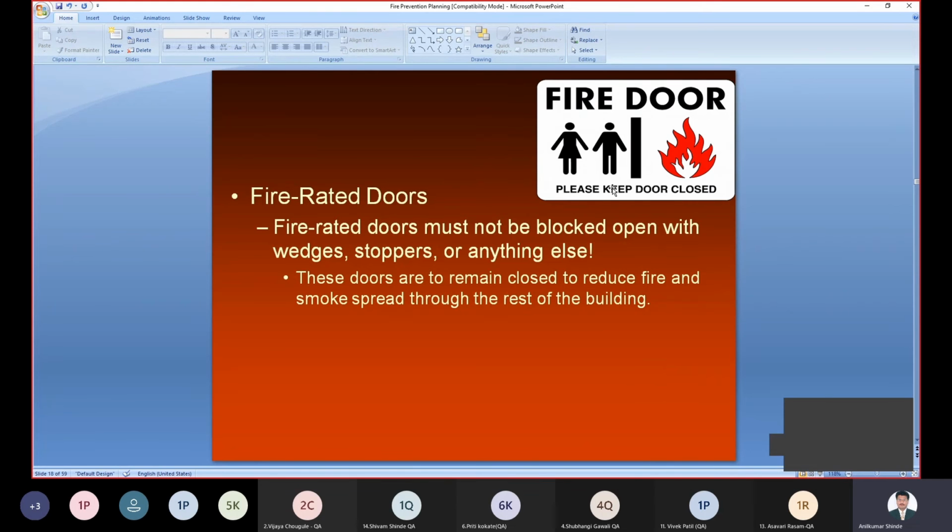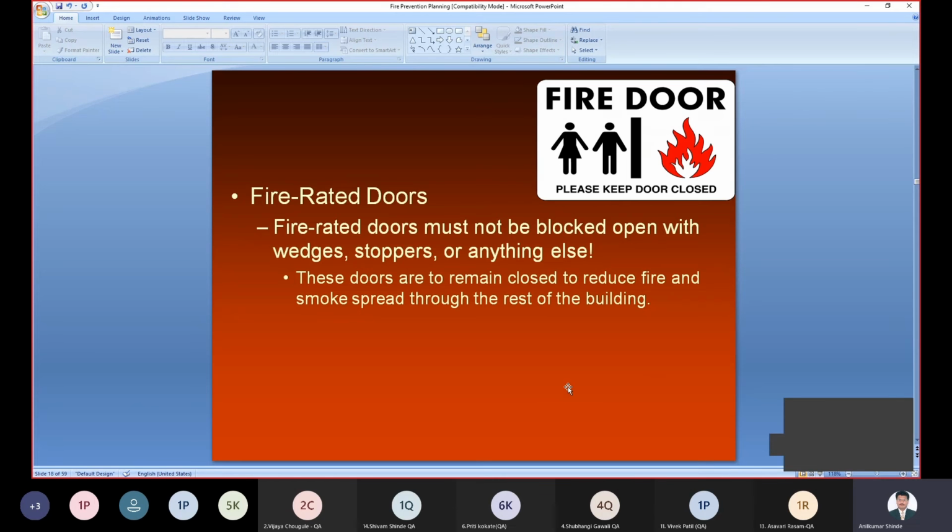So please keep the doors closed. If anything happens in a particular department, every department has different doors, so that door should be closed. If any department has a fire, right? It should not spread outside, and you can control the fire in between. That's why fire rated doors should be attached in every department.